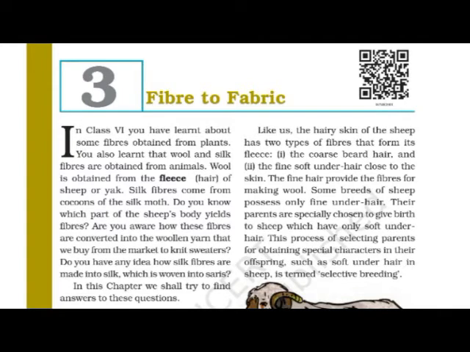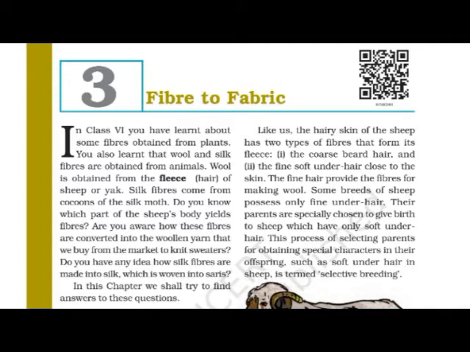Actually, when we think about fibers, especially animal fibers, they can be divided into two types, that is wool fiber and silk fiber. So wool is obtained from the fleece, that is hair of sheep or yak, and silk fibers come from cocoons of silk moth.